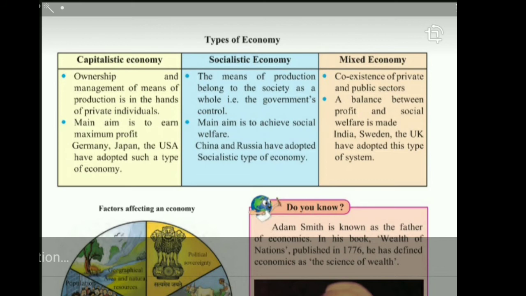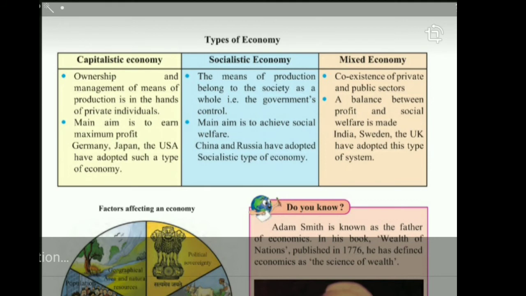For example, Reliance. In Reliance, the Ambanis are the owners. They will manage their resources and will be deciding how much to produce, how to produce, and for whom to produce. Now, when you are undertaking production, of course, your main aim will be to make a profit, to maximize the profit. You are not manufacturing anything for selling it free of cost. So in a capitalist economy, the owner will try to maximize his profit.